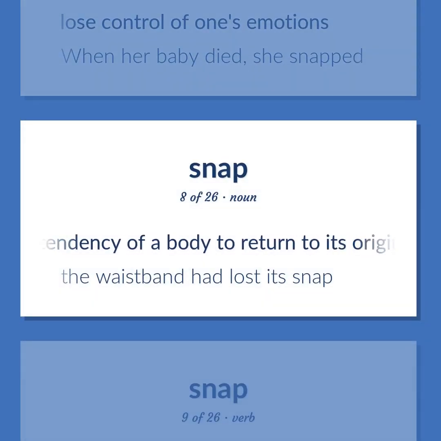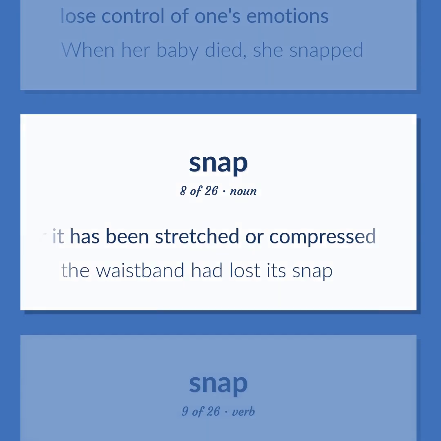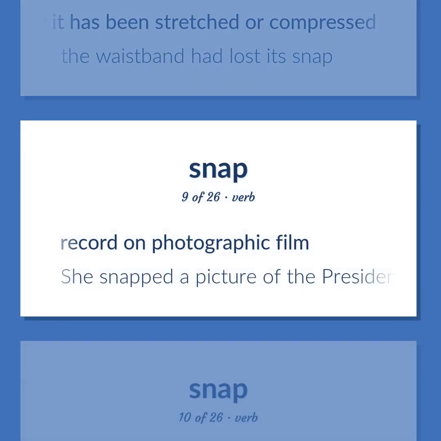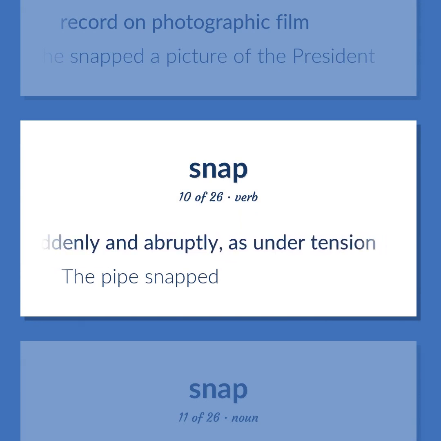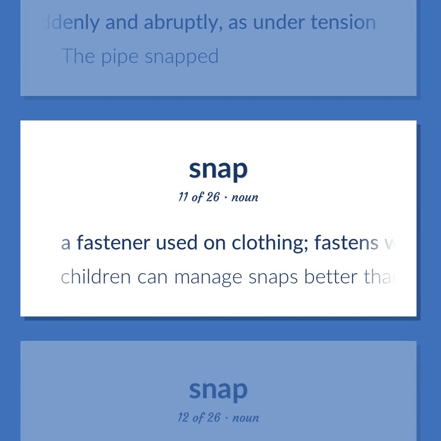The tendency of a body to return to its original shape after it has been stretched or compressed. The waistband had lost its snap. Record on photographic film. She snapped a picture of the president. Break suddenly and abruptly, as under tension. The pipe snapped. A fastener used on clothing fastens with a snapping sound.